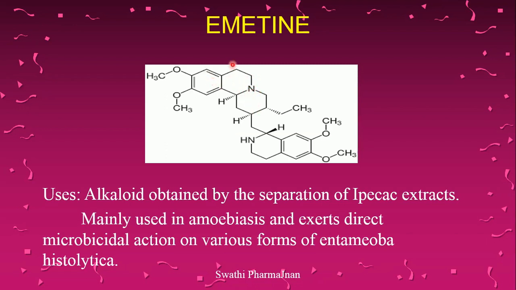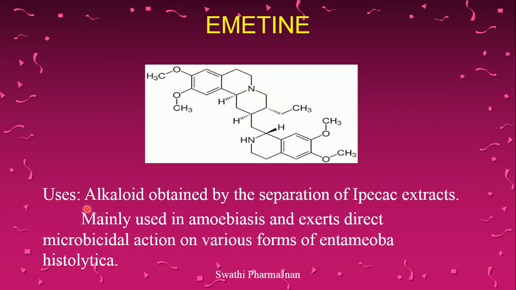This one is benzopyridine and this one is also pyridine, or if it is saturated then we'll call it piperidine. Here one more methoxy group, and an ethyl group is attached at the third position. Consider this one as the first position, second and third position.